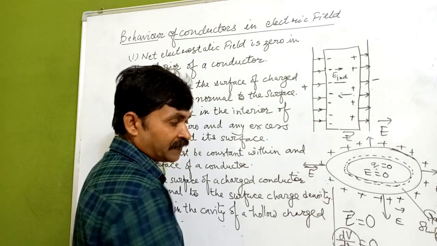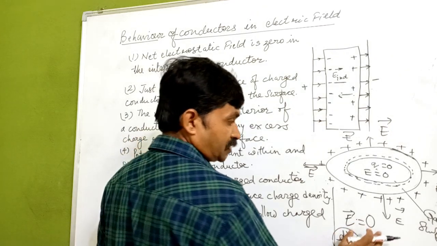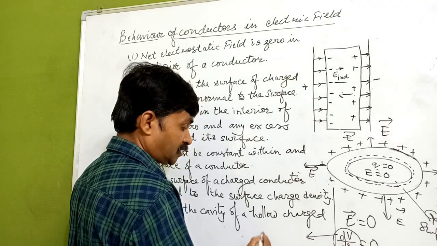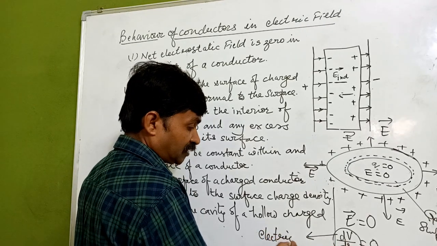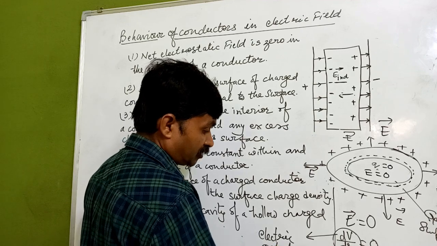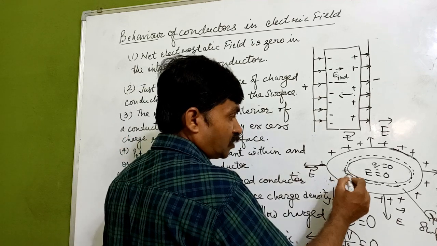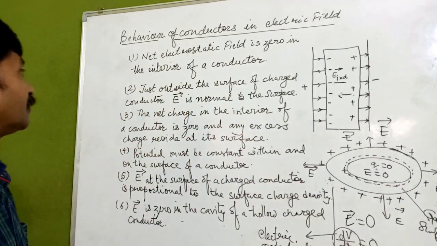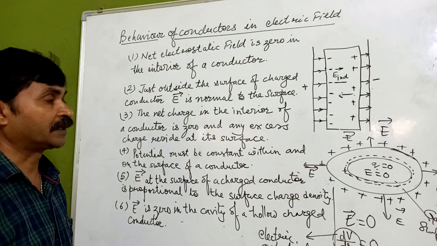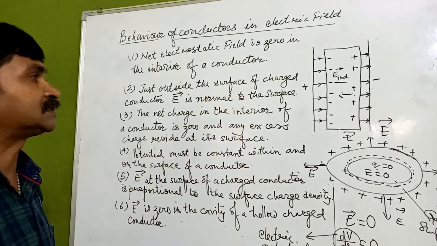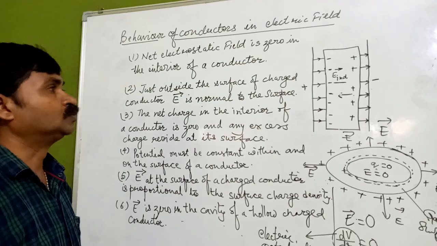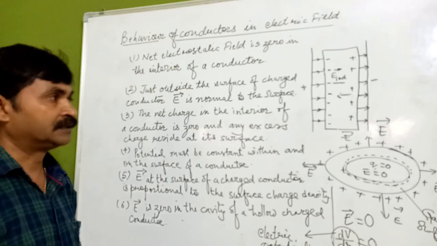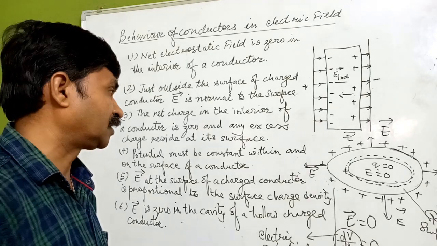What does it mean? That the electric potential is constant throughout the surface. Here you have the charge over the surface only; inside it is zero. So we have gone through all these points, which indicate the behavior of conductors in an electric field. We are concluding our lecture with this.